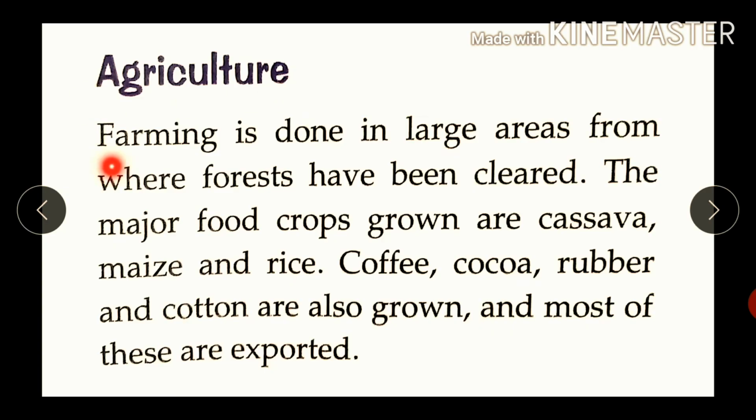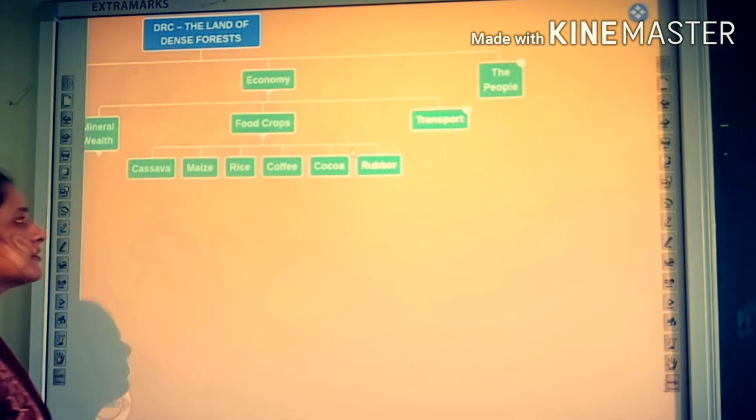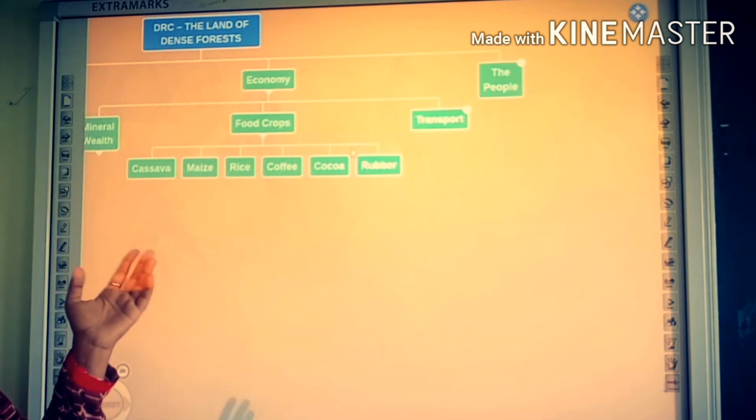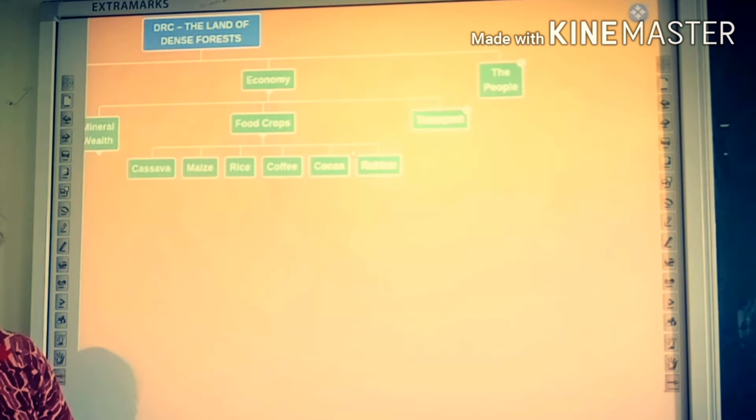Agriculture. Farming is done in large areas from where forests have been cleared. The major food crops grown are cassava, maize, and rice. Coffee, cocoa, rubber, and cotton are also grown, and most of these are exported. So they grow crops like cassava, maize, rice, coffee, cocoa and rubber. These are the staple diet of the people there.